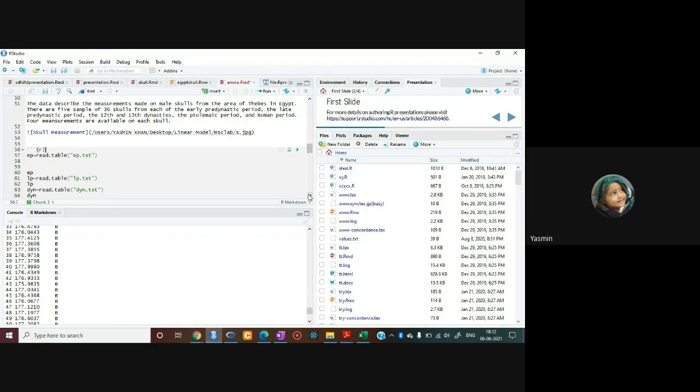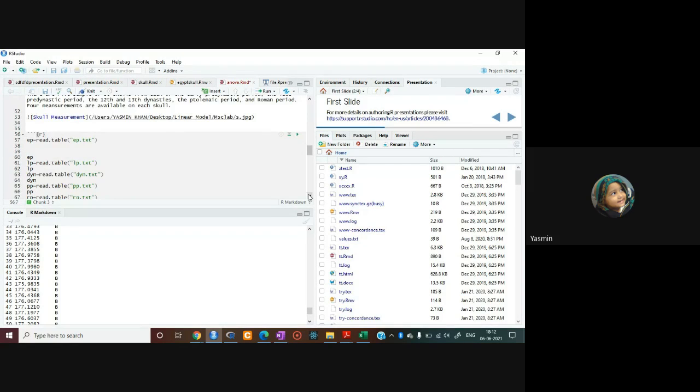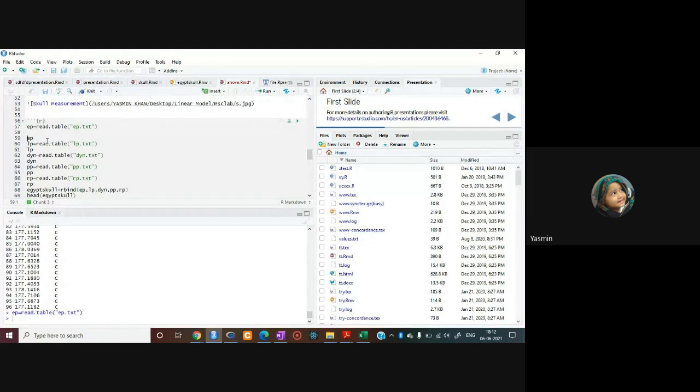So once you have created your data, as I have done here, इसको मैं यहाँ पोस्ट कर देती हूँ. I have created my data. That data is in my folder, working folder, and what I have done, I just call the data by using read.table, and the file name is ep. So just double quotes में ep.txt लिख दे, your data is here. This is the data which I have entered. This x1, x2, x3 are the 4 type of measurement, right? 4 type of skull measurement.